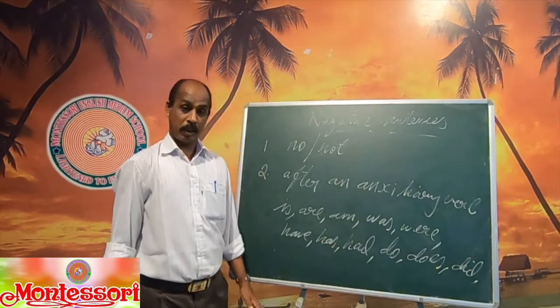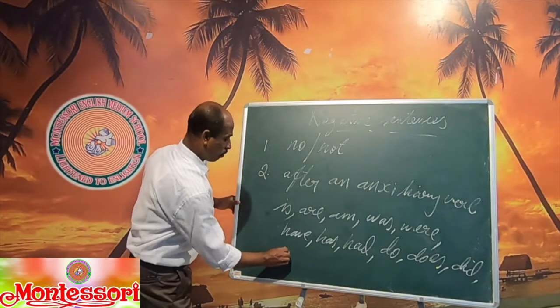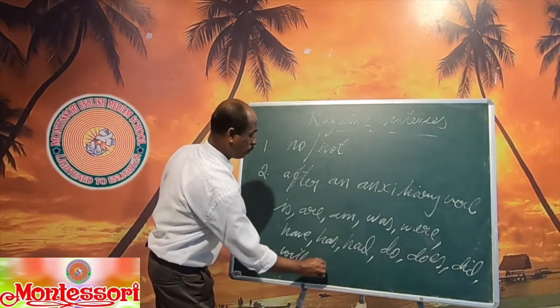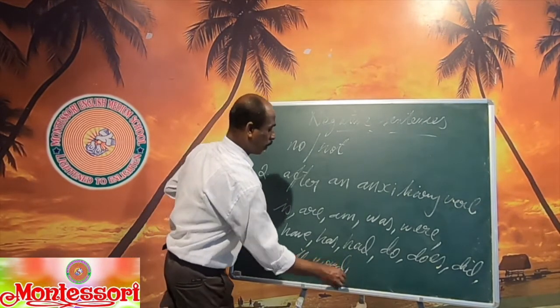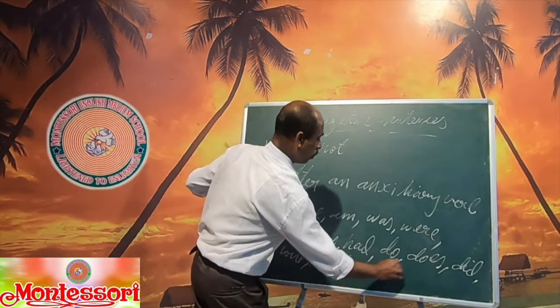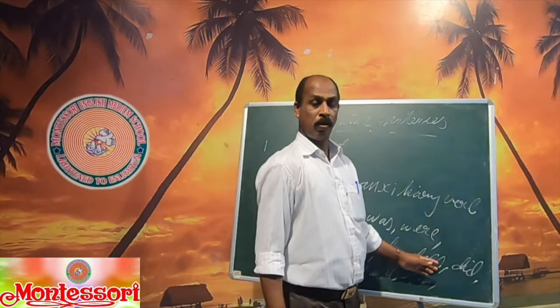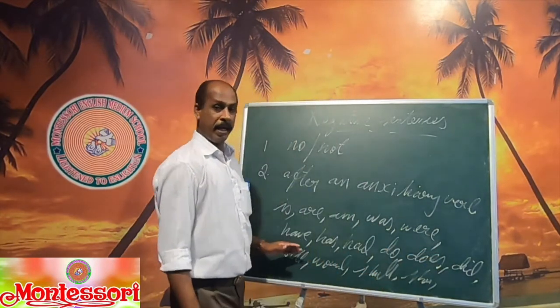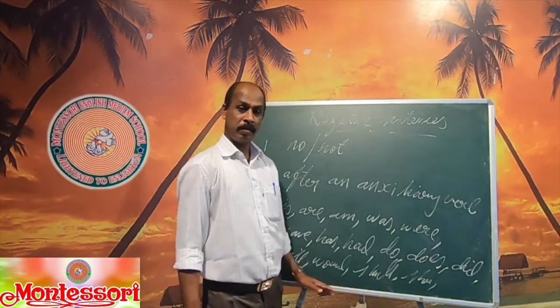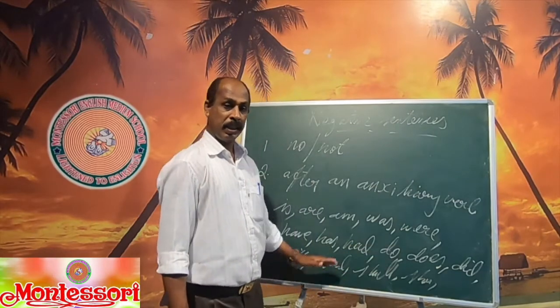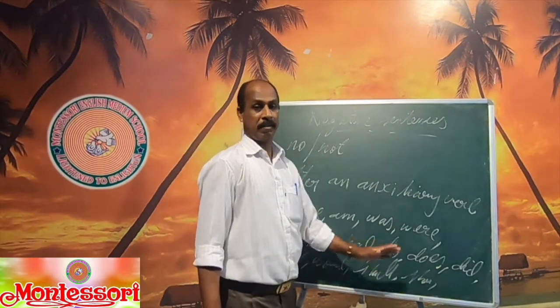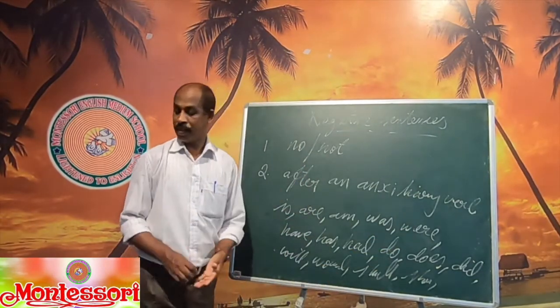There are modal auxiliaries also: will, would, shall, should, can, could, may, might, must, need, dare. All this you studied in the previous classes.